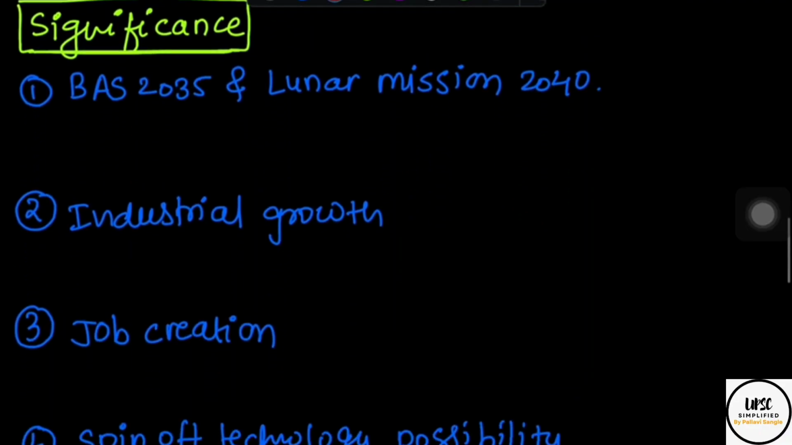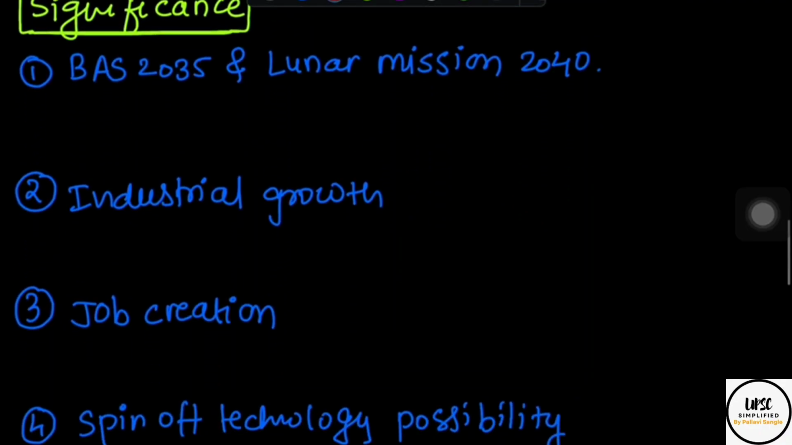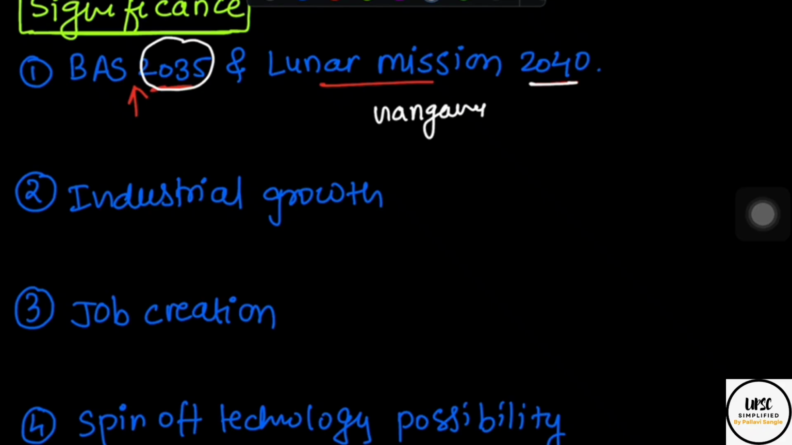So for significance, of course, this mission will be a stepping stone towards Bharatiya Antariksha Station 2035, which is being planned, and a manned lunar mission by 2040 for ISRO. So this is an important happening where India is aspiring to go for such independent technological things by 2035 and 2040, and Gaganyan is the very important step to achieve BAS and the lunar mission afterwards.